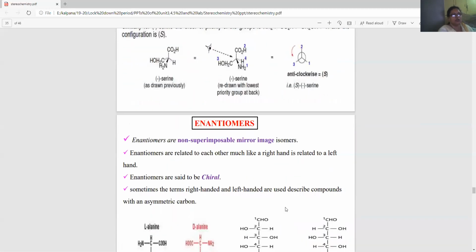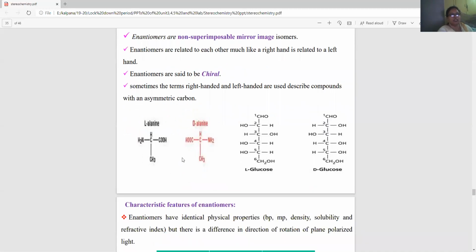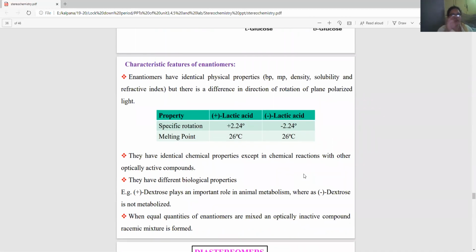Enantiomers are non-superimposable mirror images. Enantiomers are related to each other, much like a right hand is related to a left hand. Enantiomers are said to be chiral in nature. Sometimes right-handed and left-handed are used to describe atoms with an asymmetric carbon. So you have L-alanine and D-alanine, then L-glucose and D-glucose. This L and D configuration we'll study later on. So we'll focus only on enantiomers and diastereomers now.